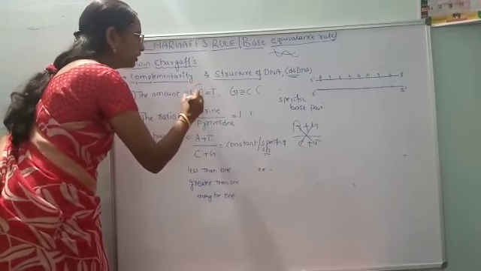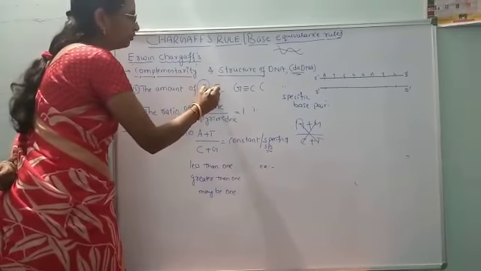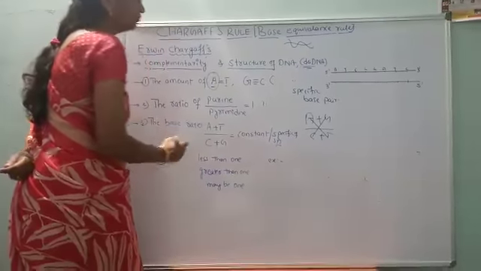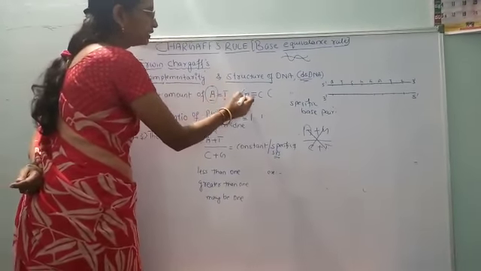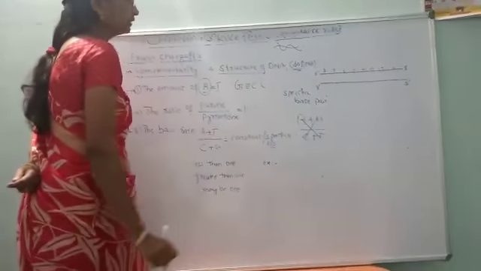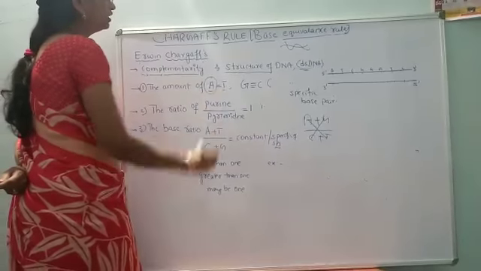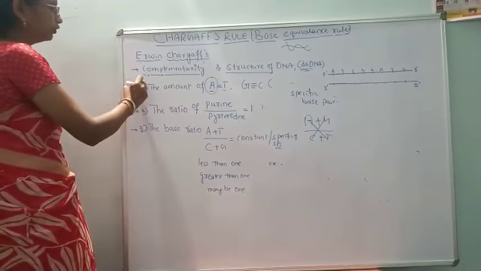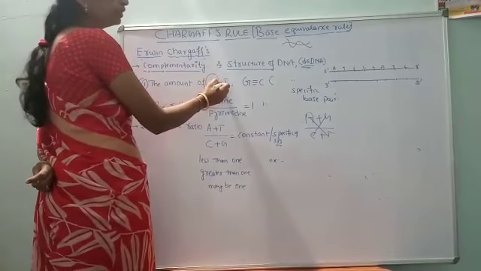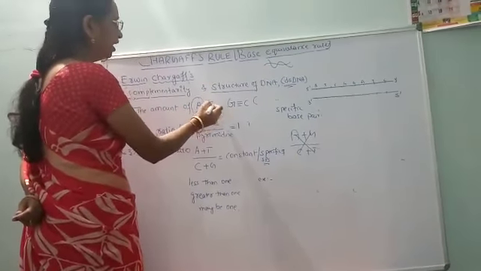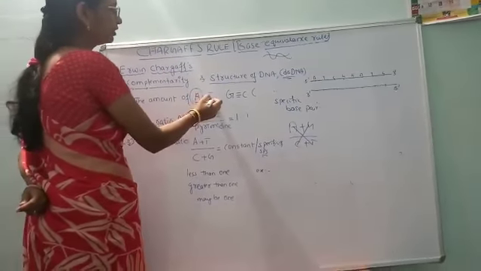So the amount of adenine is always equal to the amount of thymine, and A pairs with T as well as G pairs with C. This is one of the rules proposed by Chargaff, the first rule. It says the amount of purine is equal to the amount of pyrimidine, or in other words, the amount of adenine is equal to the amount of thymine.